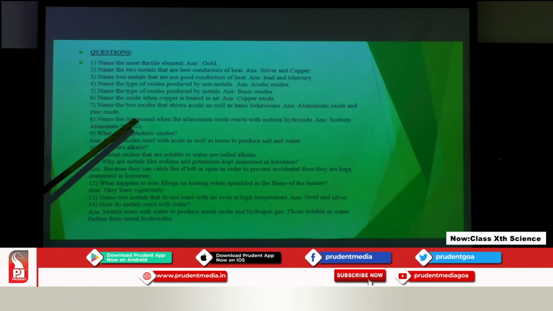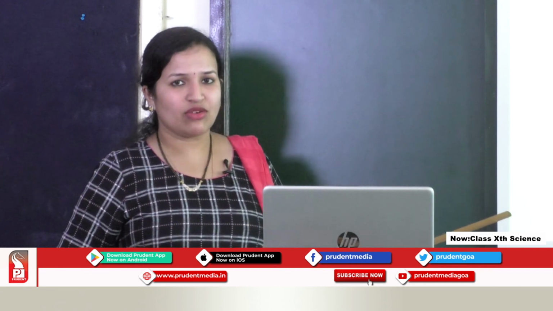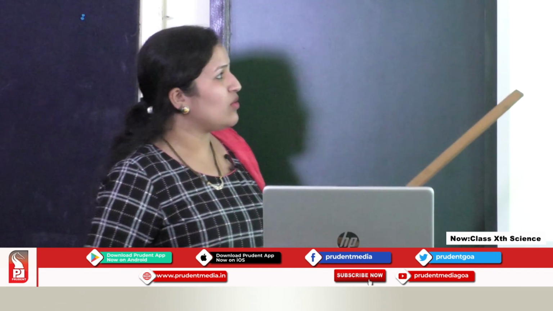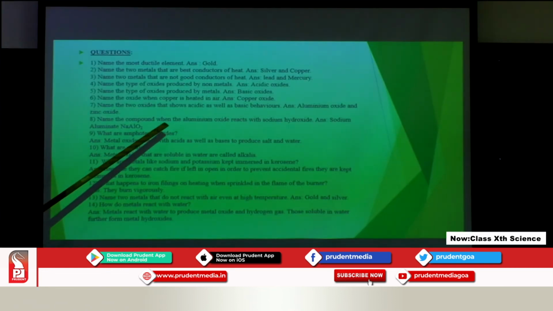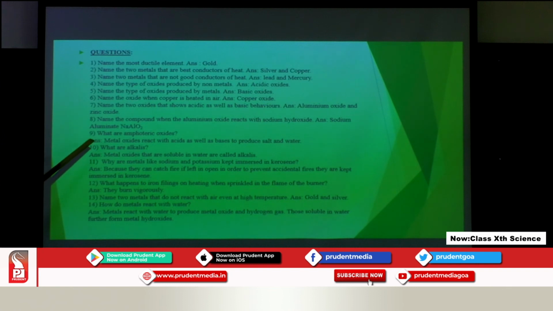The two oxides which show acidic as well as basic behavior are the amphoteric oxides. They are aluminium oxide and zinc oxide. The compound when aluminum oxide reacts with sodium hydroxide is sodium aluminate. So what are amphoteric oxides? The metal oxides which react with acids and bases.